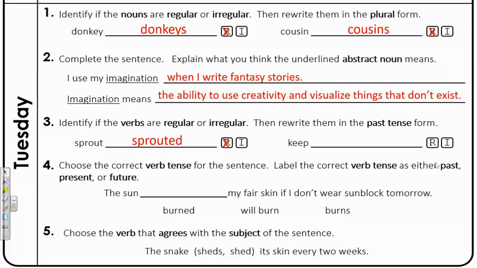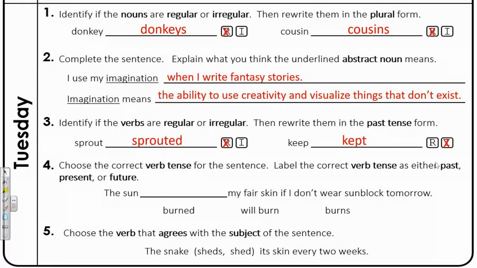But the second verb here is keep. I keep my water bottle by my desk. But last year, when I taught, I didn't keep my water bottle by my desk. What's the past tense of keep? I kept. Notice the change in that verb. That's because keep is an irregular verb, so make sure you mark the I for irregular. You don't just add an ed to the end of keep.